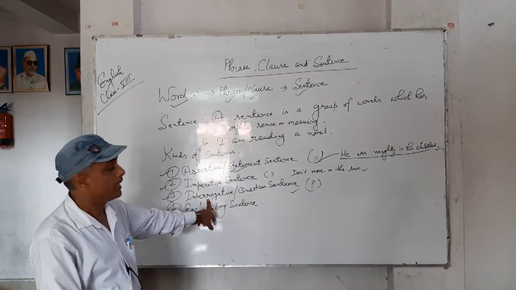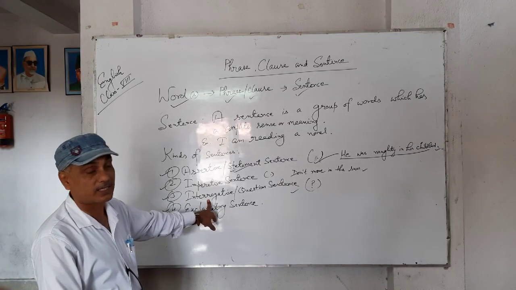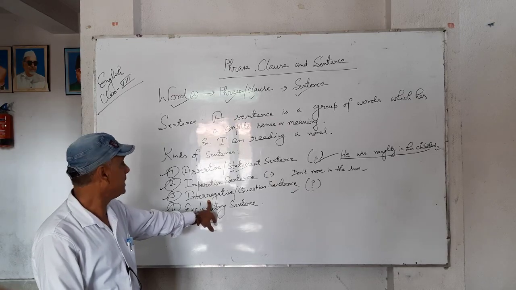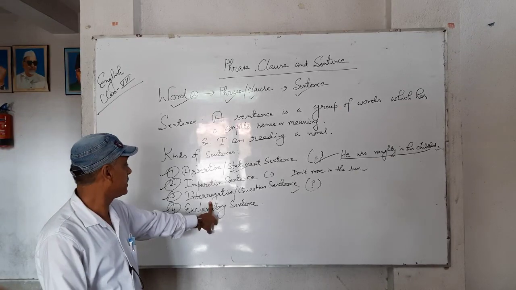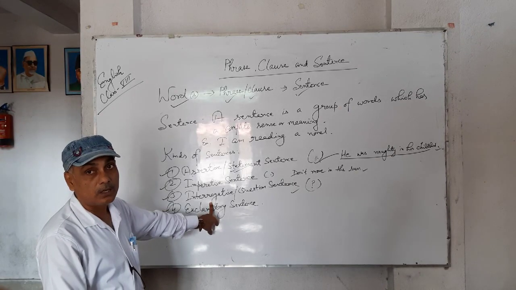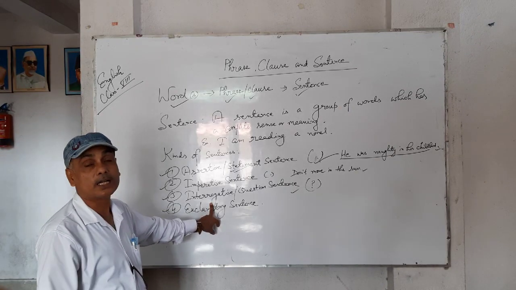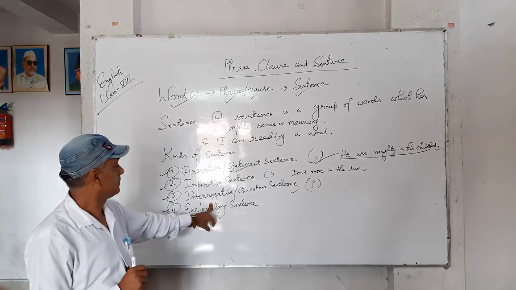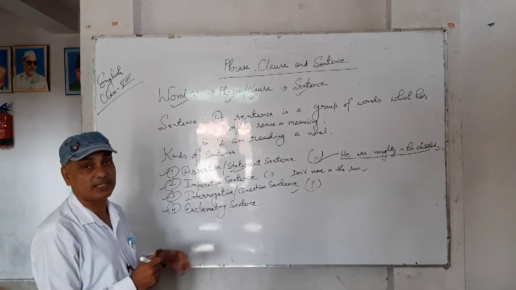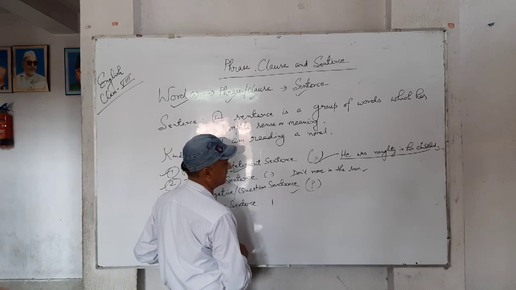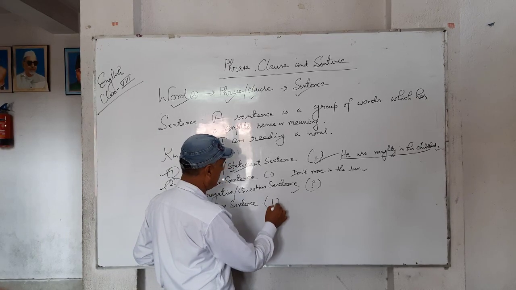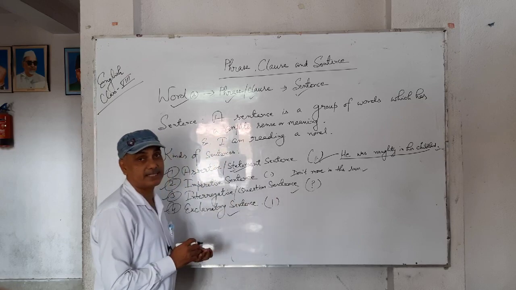And the last is exclamatory sentence. A sentence which expresses a certain feeling, emotion, and ends with an exclamation mark is called an exclamatory sentence.